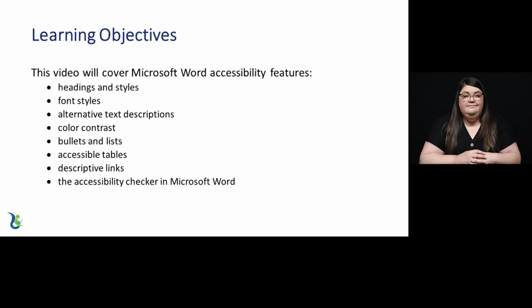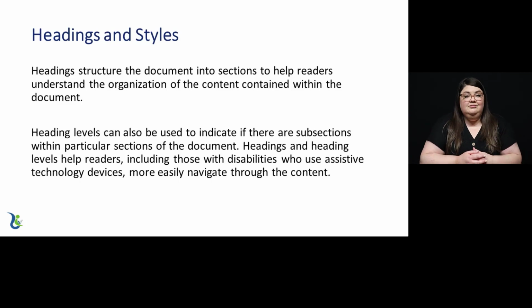Learning objectives. Microsoft Word provides accessibility features to assist in building accessible documents. This video will cover these features, which include headings and styles, font styles, alternative text descriptions, color contrast, bullets and lists, accessible tables, descriptive links, as well as the accessibility checker in Microsoft Word. Let's review these features.